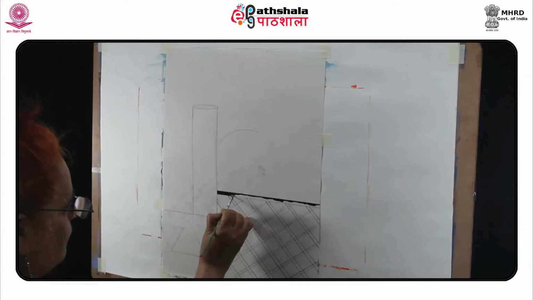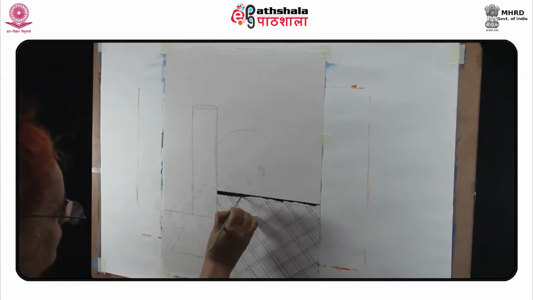But who said you can't use tools to help you paint a straight line? Three ways to do it are: